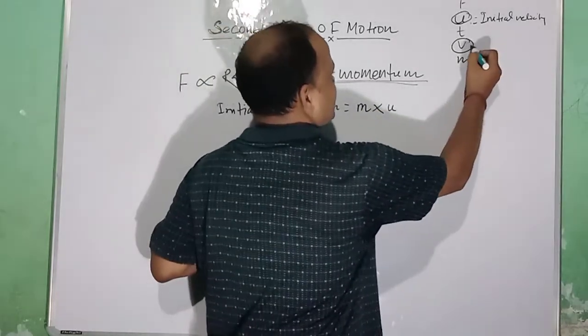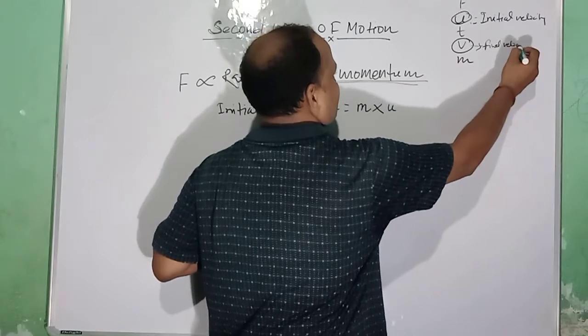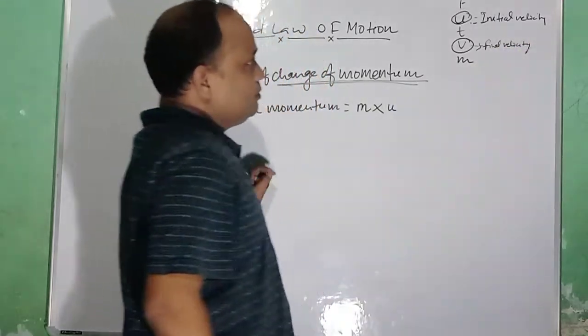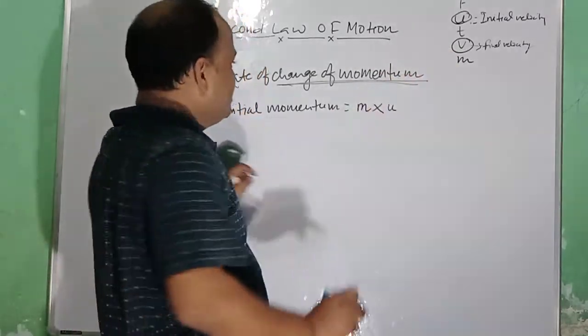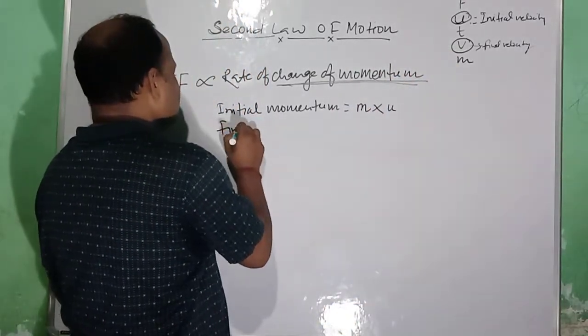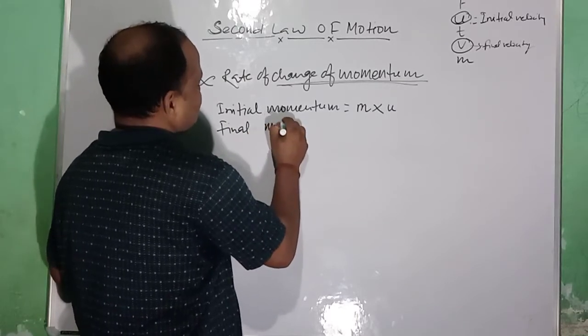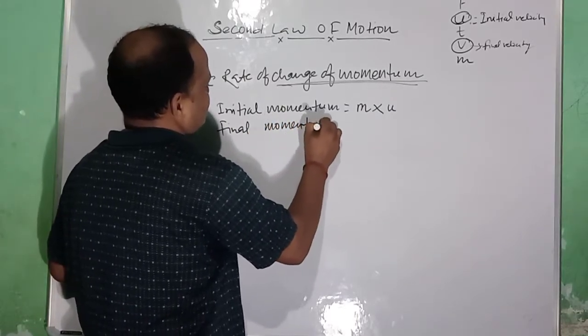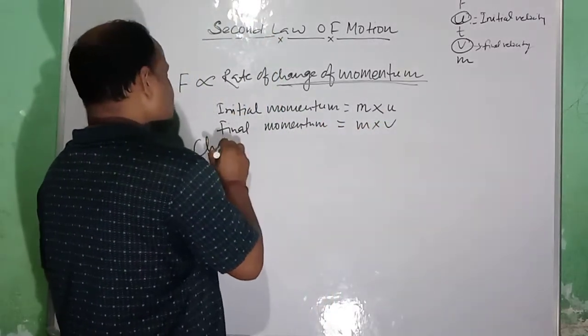V means this is final velocity. So by the application of force, the velocity changes to v. That is why the final momentum is m into v.